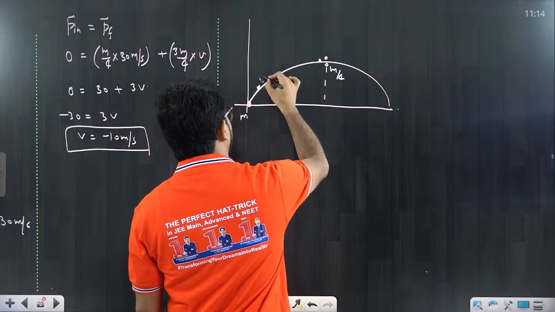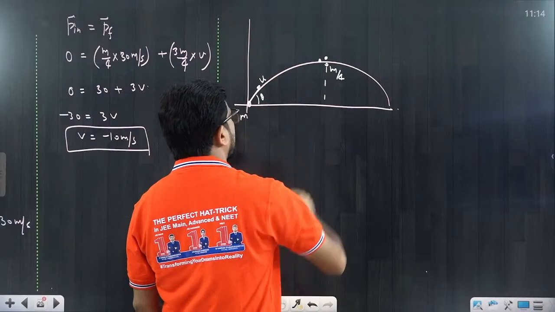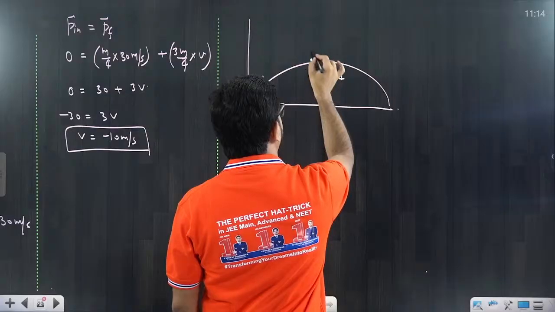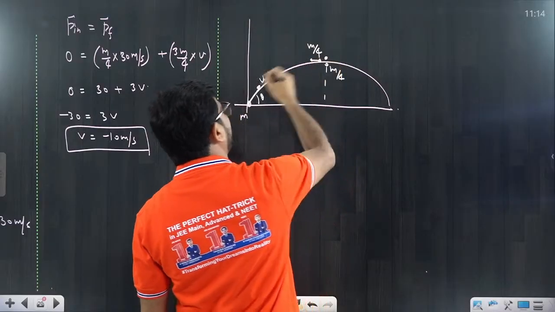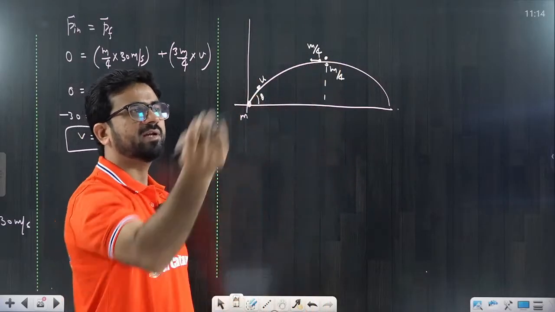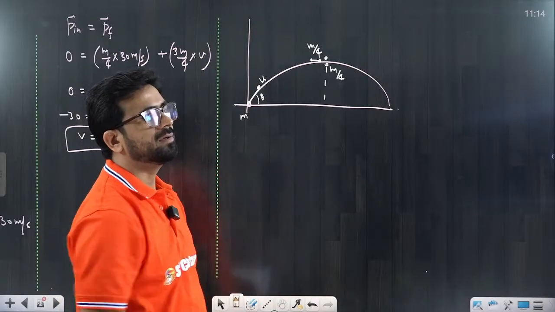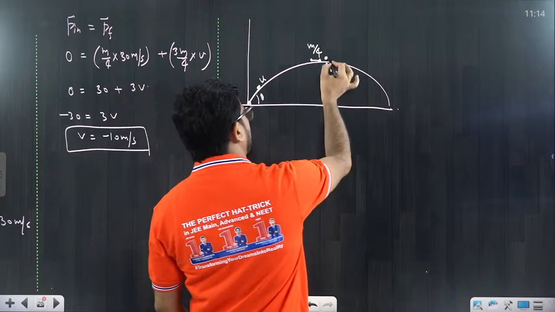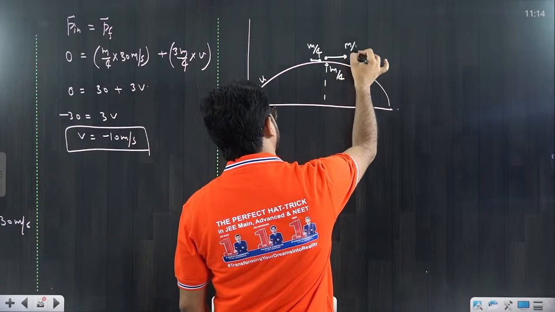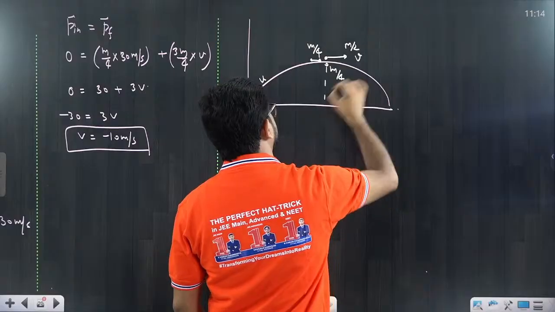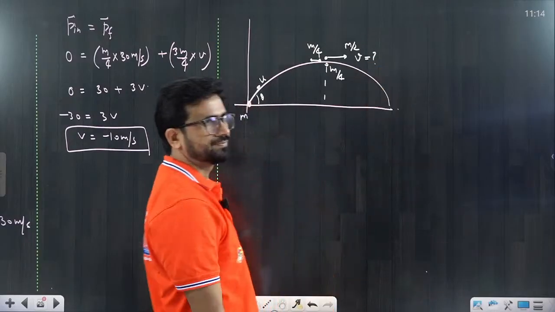The initial velocity was u, this angle is theta, and one particle of mass m by 4 retraces its path. Retrace means it is returning back to the original position. Now this is the m by 2, moving with some velocity v, and we have to calculate what v is.